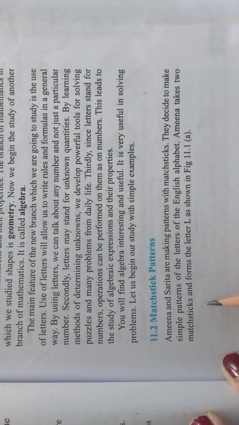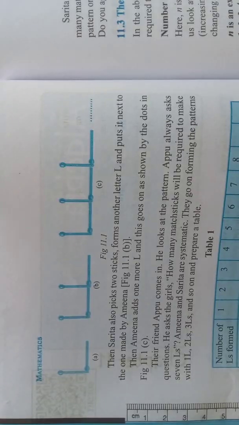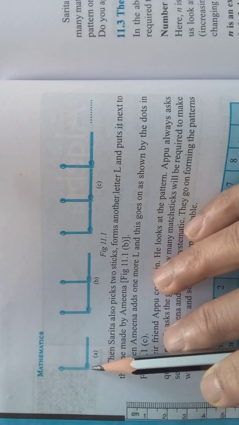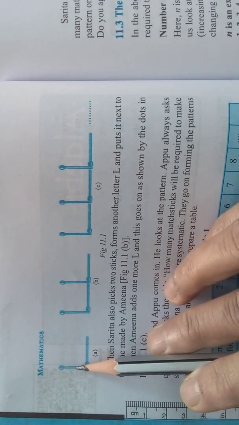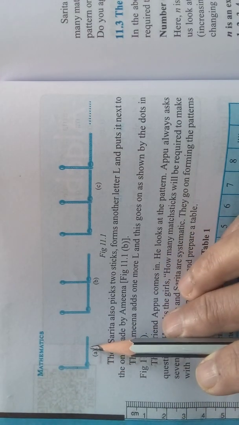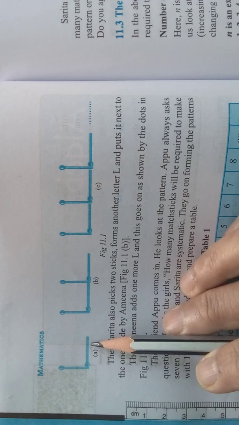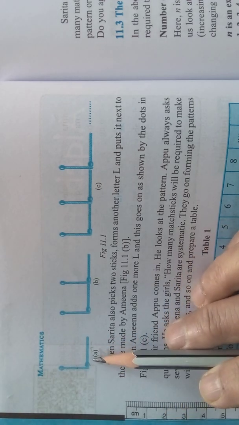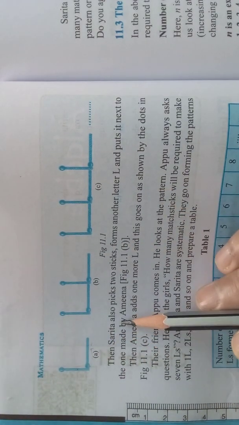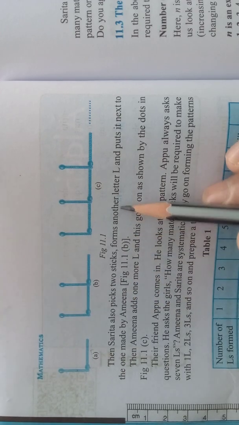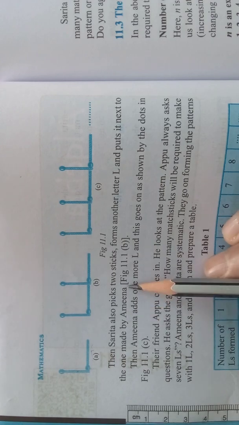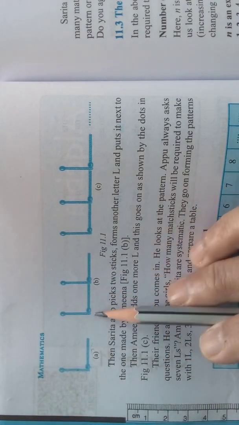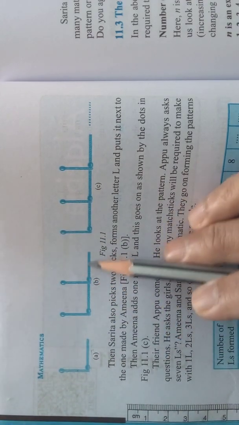Amina takes 2 matchsticks and forms the letter L. Like here, one matchstick she puts like this and one other matchstick she puts like this, and she gets the shape L. Then Sarita also picks 2 sticks, forms another letter L and puts it next to the one made by Amina. See, this one is made by Amina and Sarita made this.